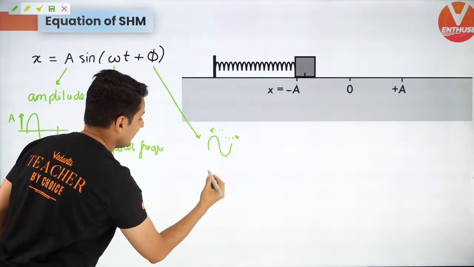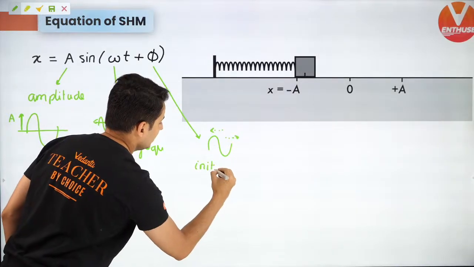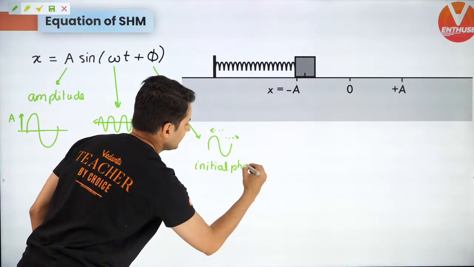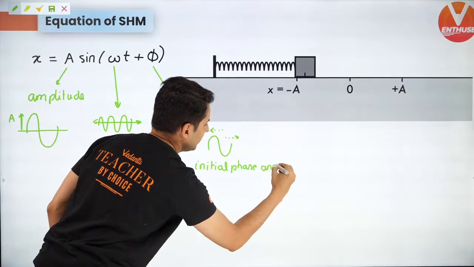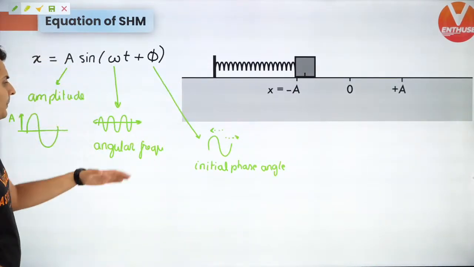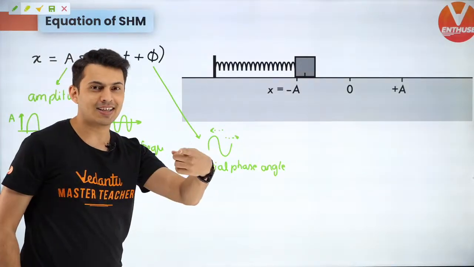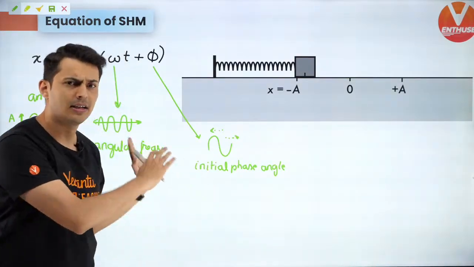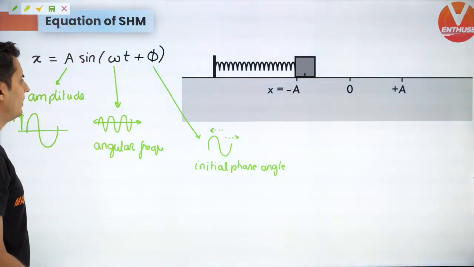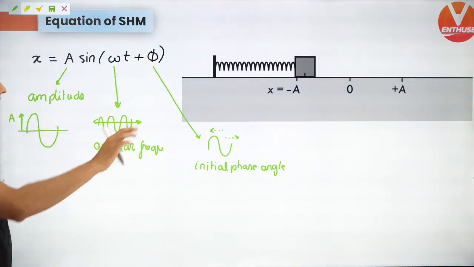This is called phase constant or initial phase angle. Why these names have come, you will understand in the next class. Don't worry about it. For now, just understand this is true and let's go ahead with it. Everyone comfortable till this point?